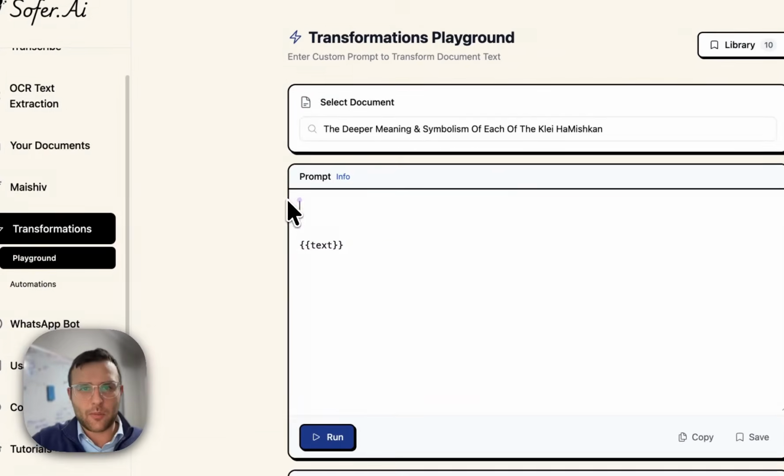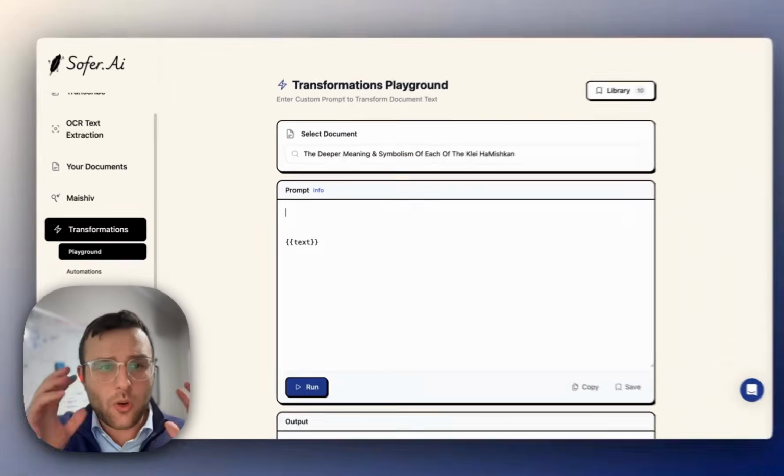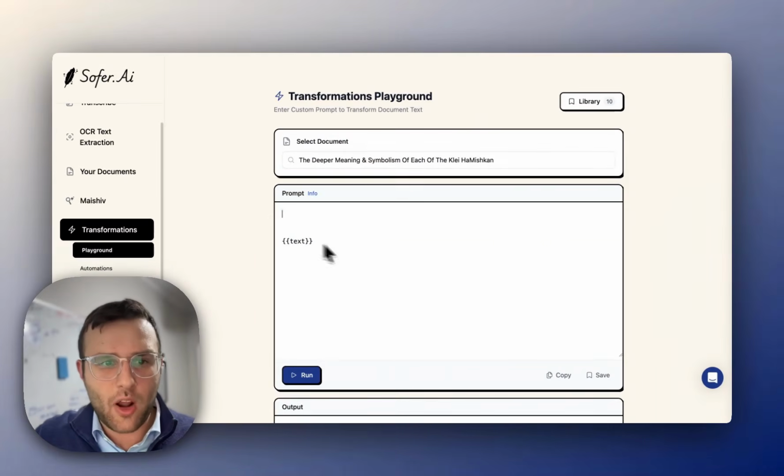So let me show you as an example. I'll do that last example here. All you have to do is write in this prompt box what you want the output to be. So I'm going to write the questions example.